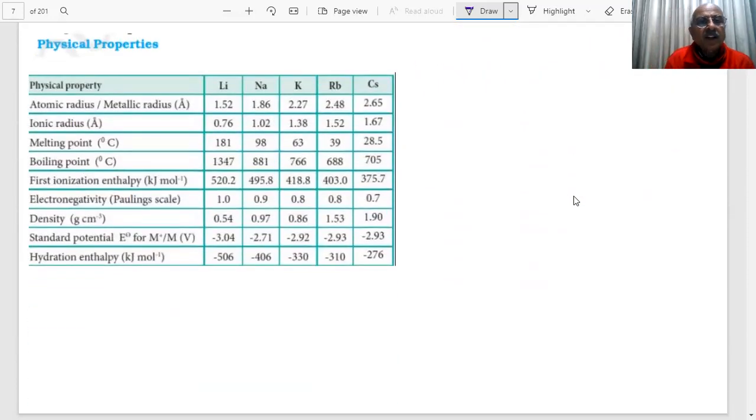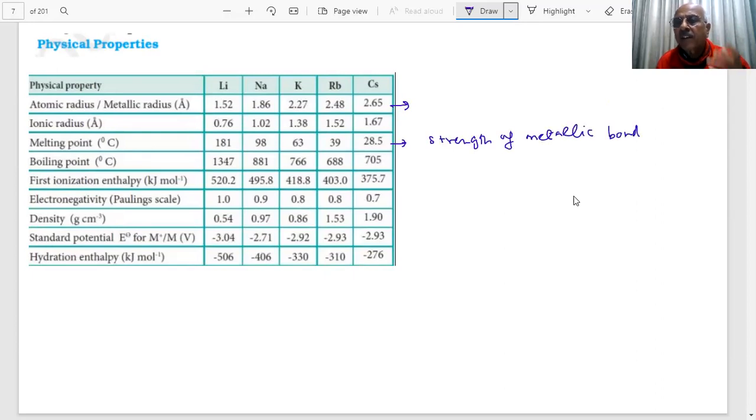So here is the atomic radius. As you go down the group, atomic radius increases. Ionic radius is always less than the atomic radius. Melting points, as you go down, you can see that melting points are decreasing because the metallic bond decreases. The strength of the metallic bond decreases with increase in size of the cation, student. It depends on the strength of the metallic bond.